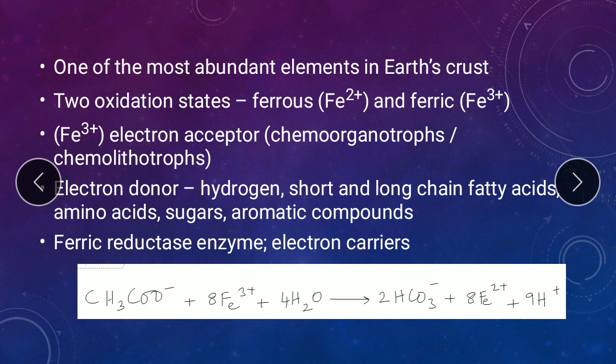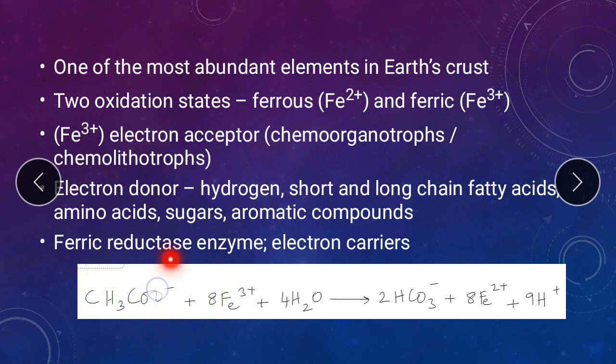So apart from the electron carriers which form a series called the electron shuttle, we also have the enzyme, that is membrane associated ferric reductase. These are the components of iron reduction. Now Fe3 plus is going to act as the terminal electron acceptor, and you can see over here it is accepting the electrons from an organic donor.